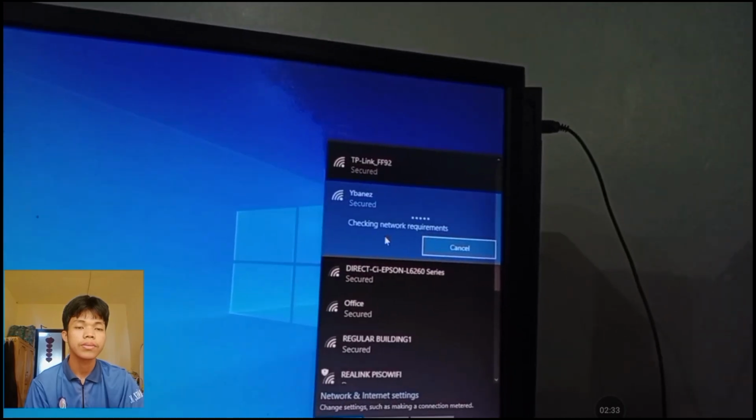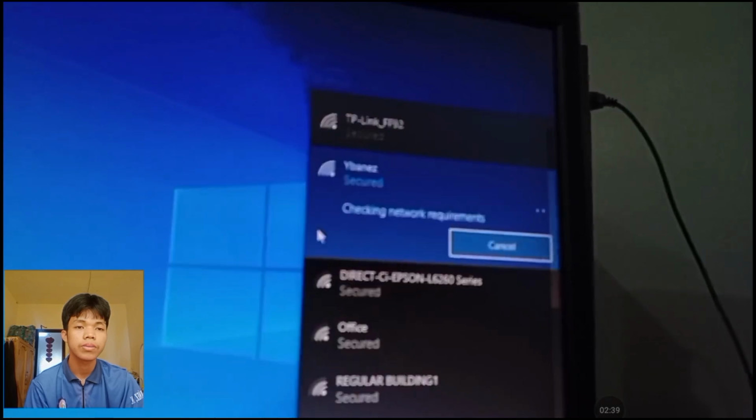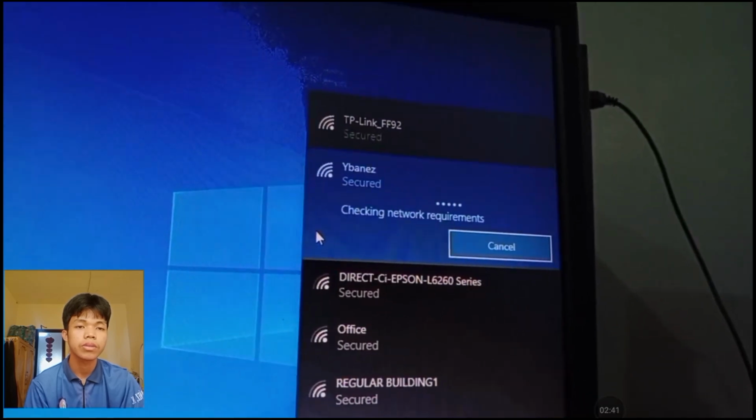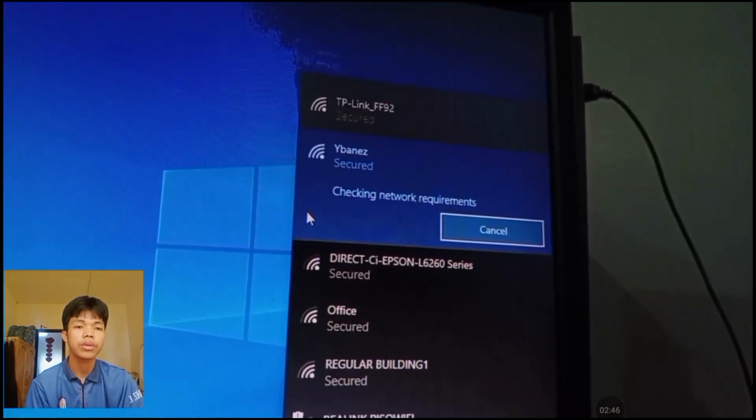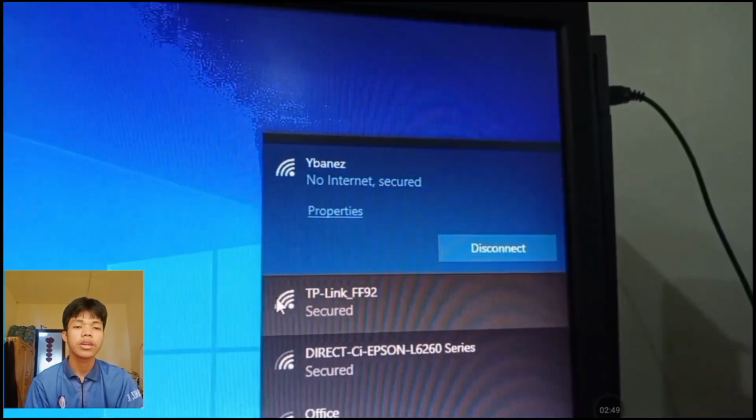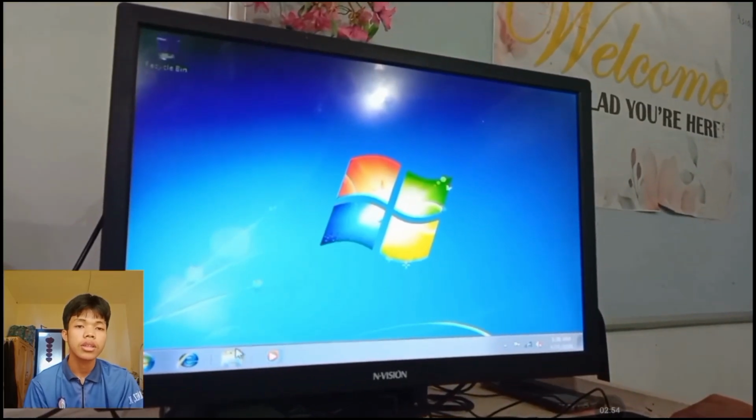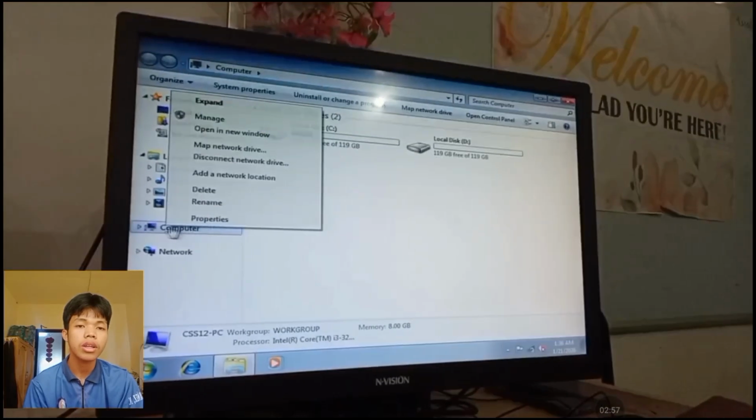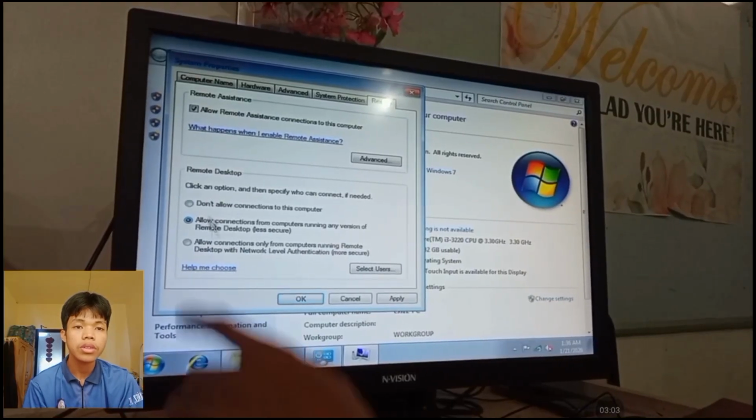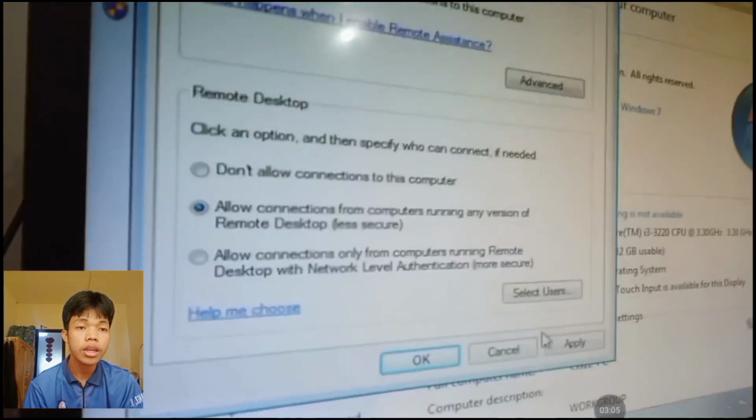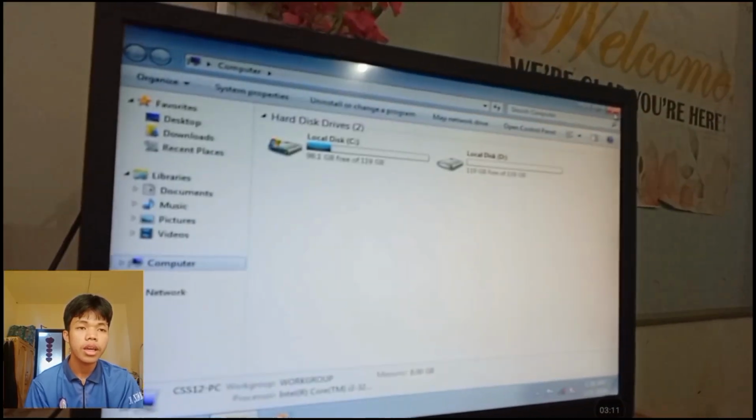Click yes. So we just wait until the Wi-Fi is connected. So it's already connected, so we need to go to the server again and click File Explorer, right click the computer, click remote settings, and allow connections from computers running any version of remote desktop, less secure. Apply, OK, and click X.